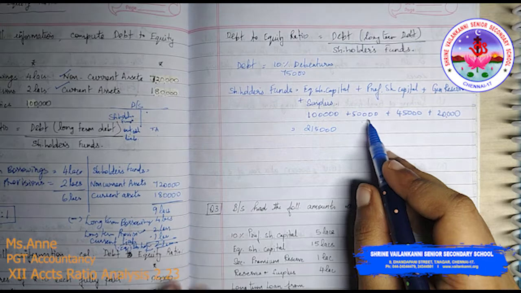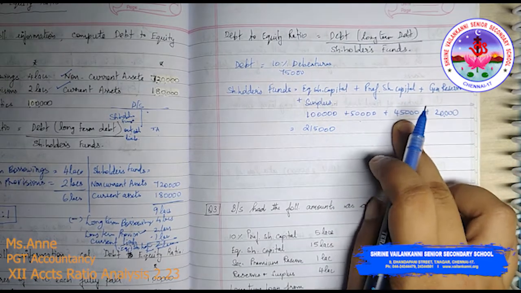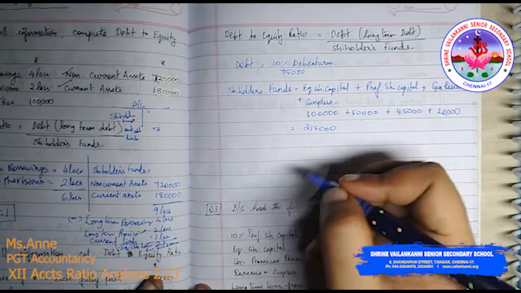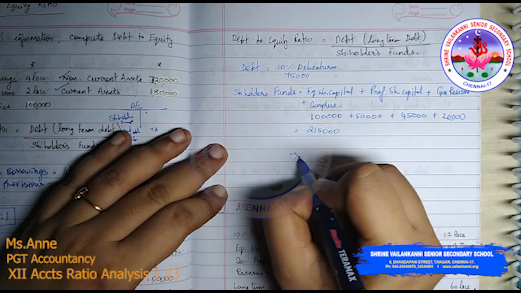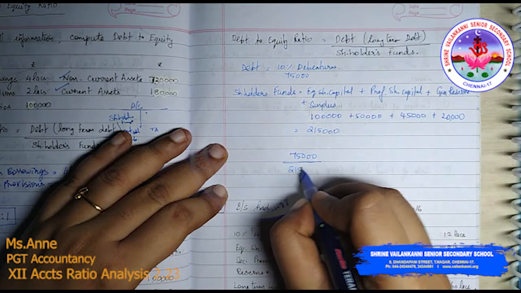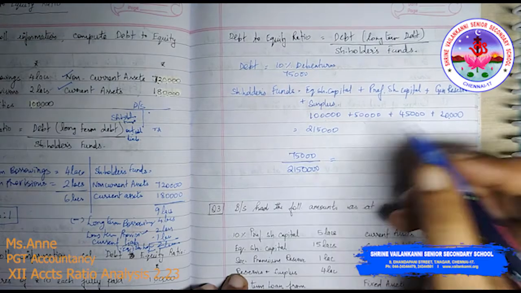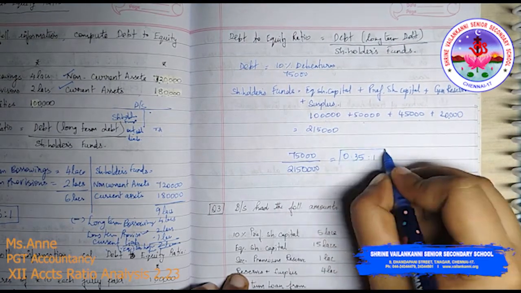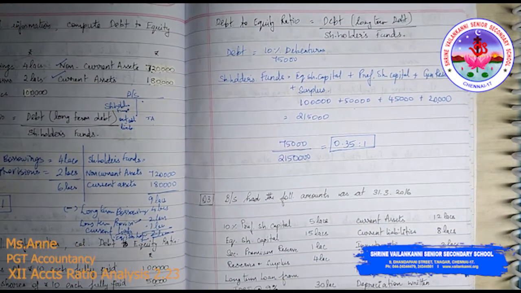Okay, so I'm applying the formula: debt 75,000 divided by shareholders fund 2,15,000. What I will get is 0.34, something like that, so I just take it as 0.35 is to 1. I'm sure that you are able to follow this simple problem.